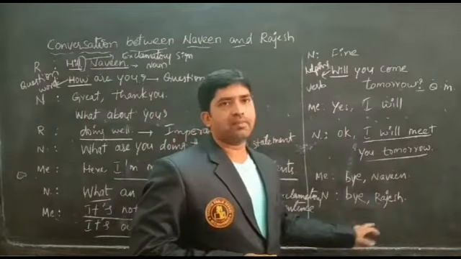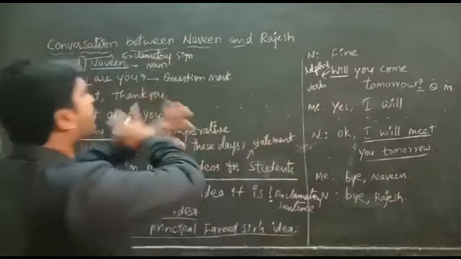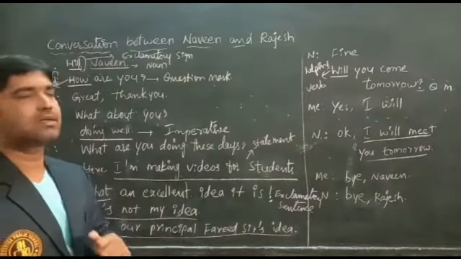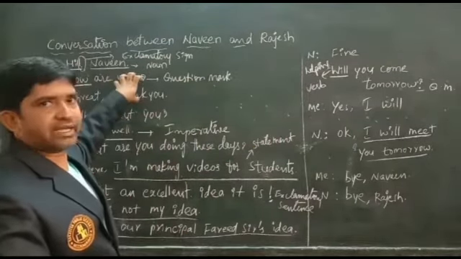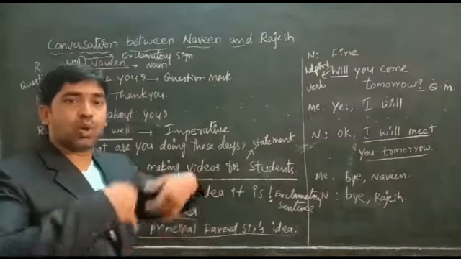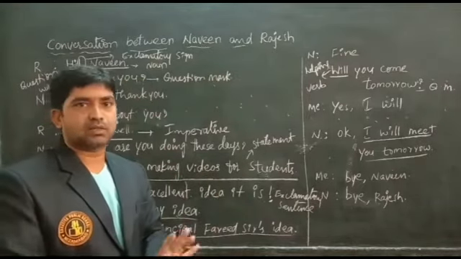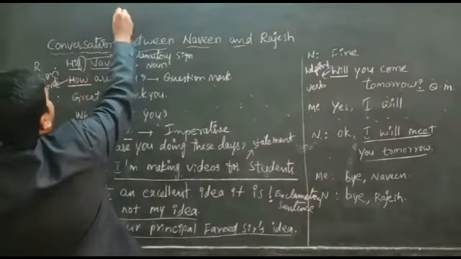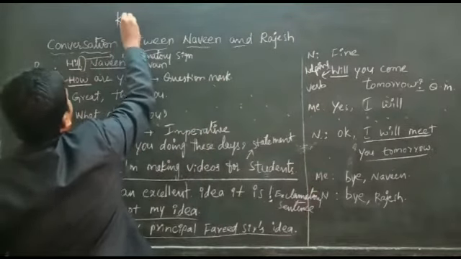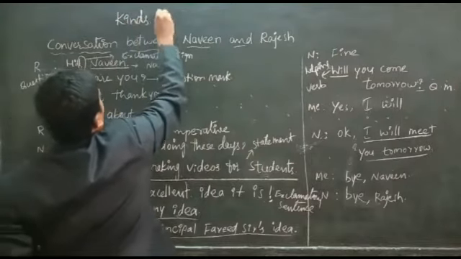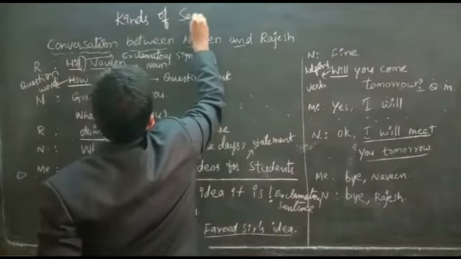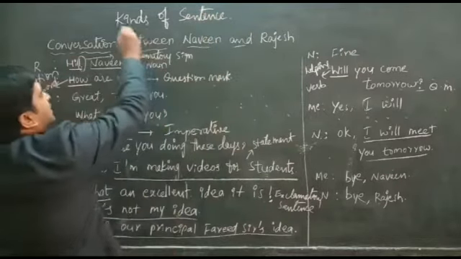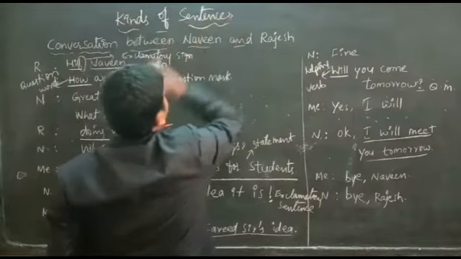After observing this conversation, we came to the idea that every sentence has its own qualities. Learning this, we call it kinds of sentences.